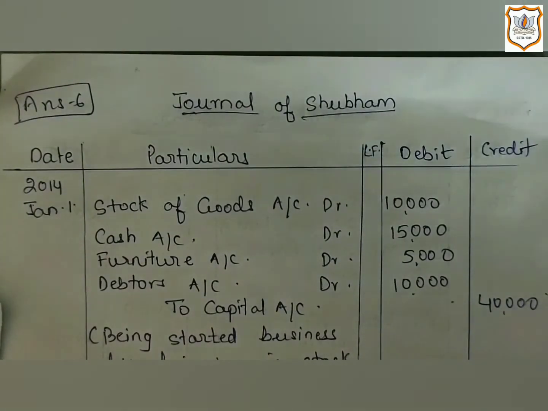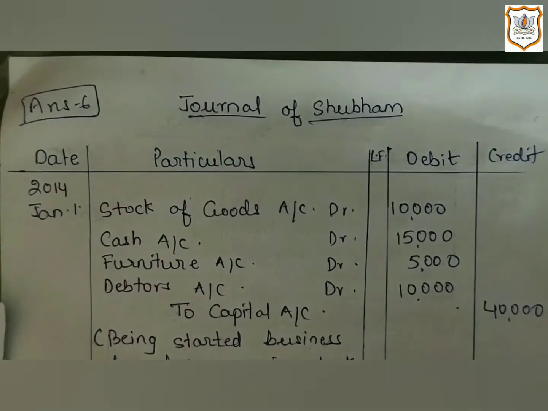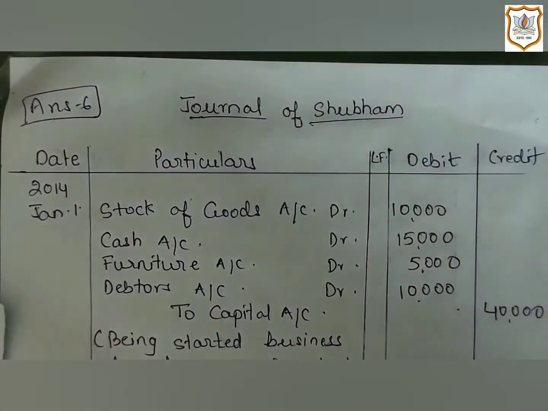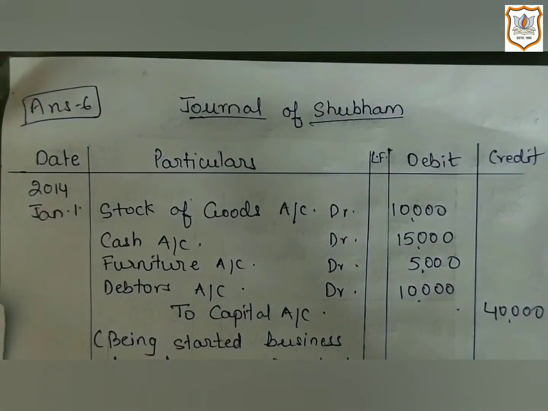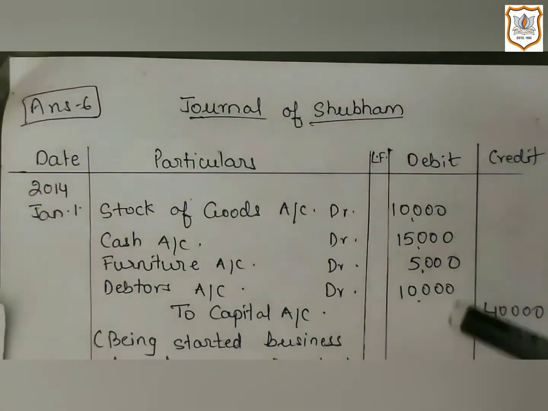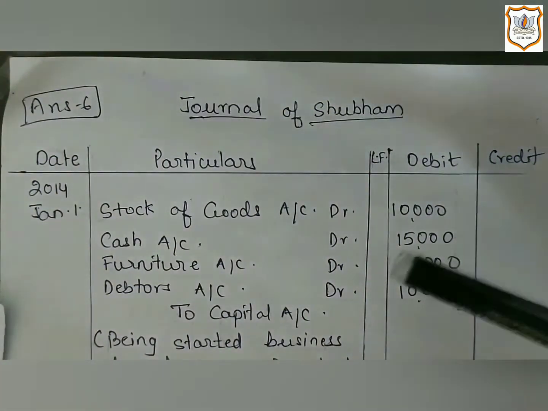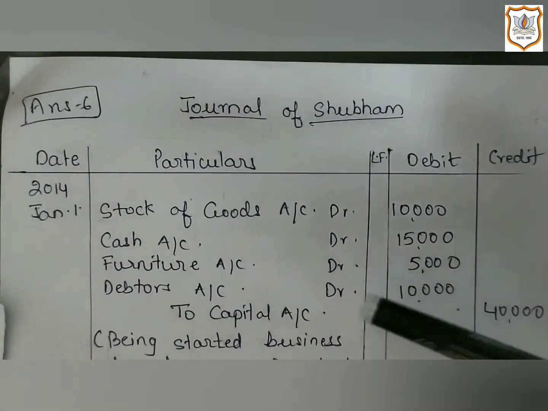Always remember this rule. The owner invests capital in different forms at the time of starting the business as well as in the current business. This investment is made by the owner in the form of cash and assets, as you can see here. So as per the rule of credit the giver, the owner of the business or capital account will be a creditor. Here, the owner is the giver. So as per the rule of personal account, the capital account will be credited.